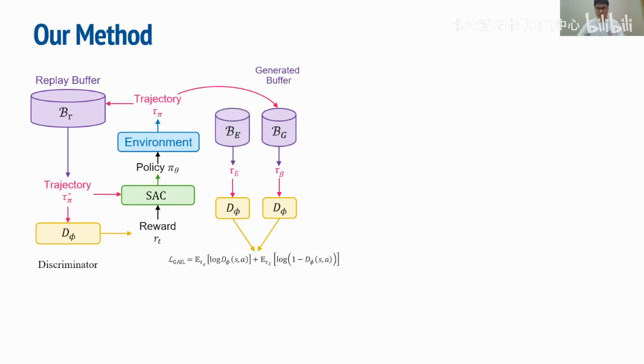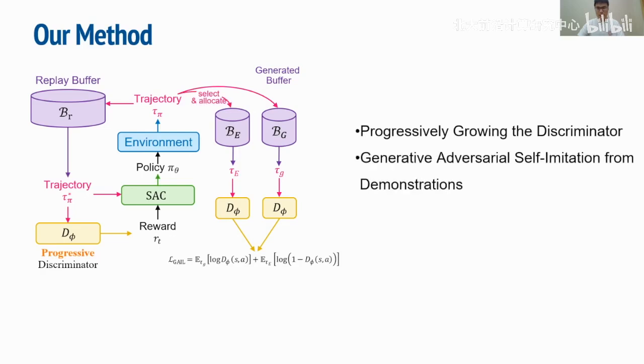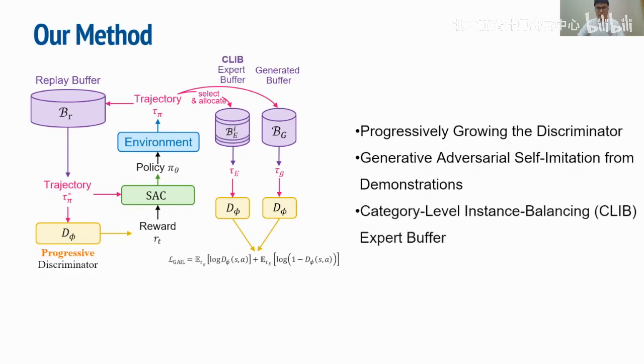On top of the GAIL with SAC baseline, we propose three important techniques including the progressive discriminator, the generative adversarial self-imitation learning from demonstrations, and the category-level instance balancing buffer. Next, I will introduce the three methods respectively.